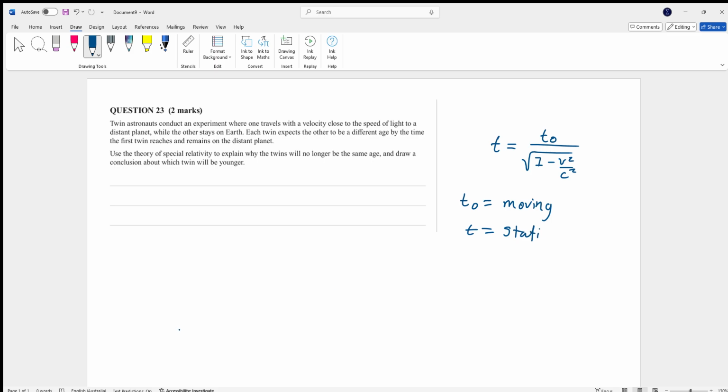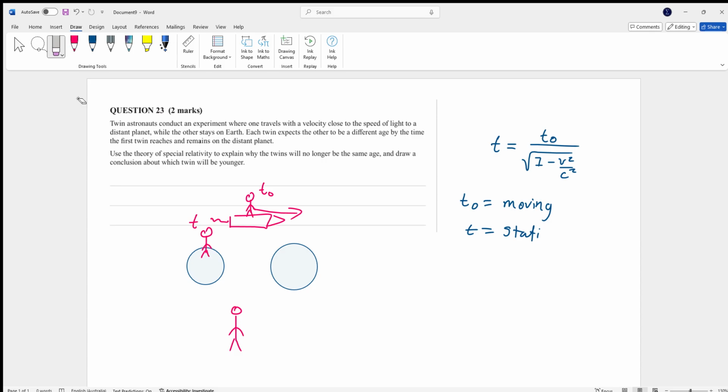So here, let's just say you have two planets like this, and there is one twin here and the other twin is in a rocket traveling to this planet. If we were to be standing here and observing this, we could argue that this twin in the rocket is moving. So he would have t0 and this person would have T.